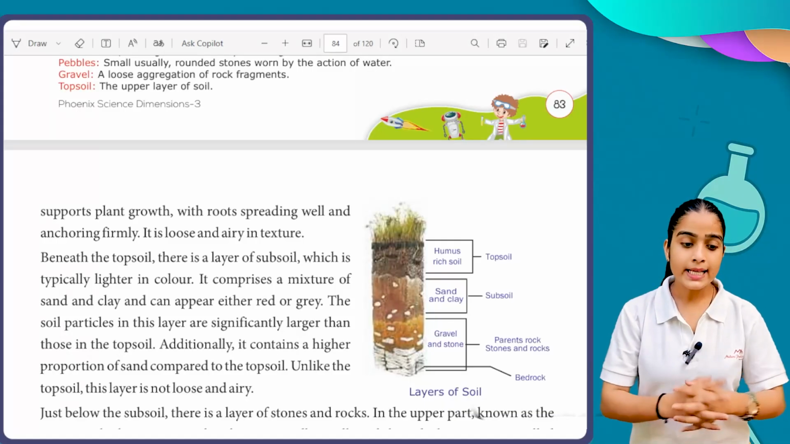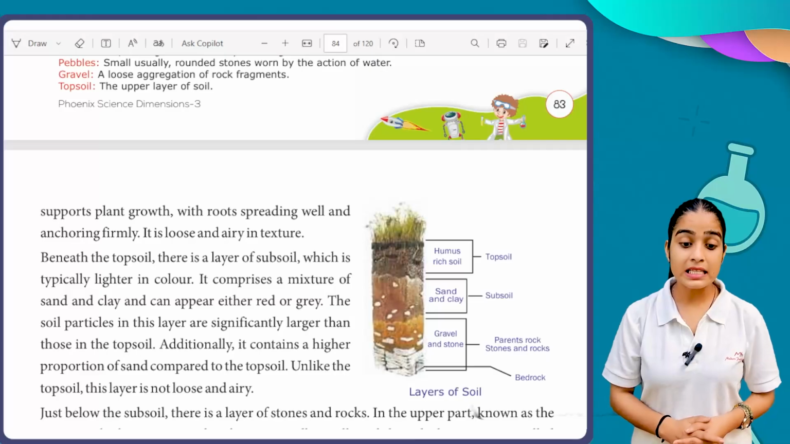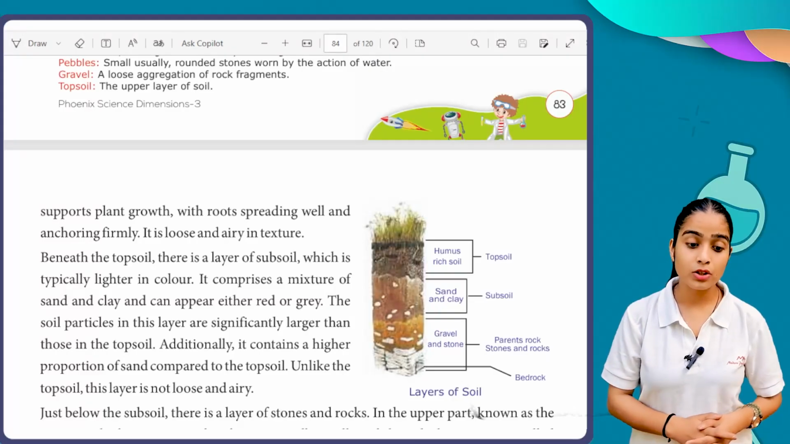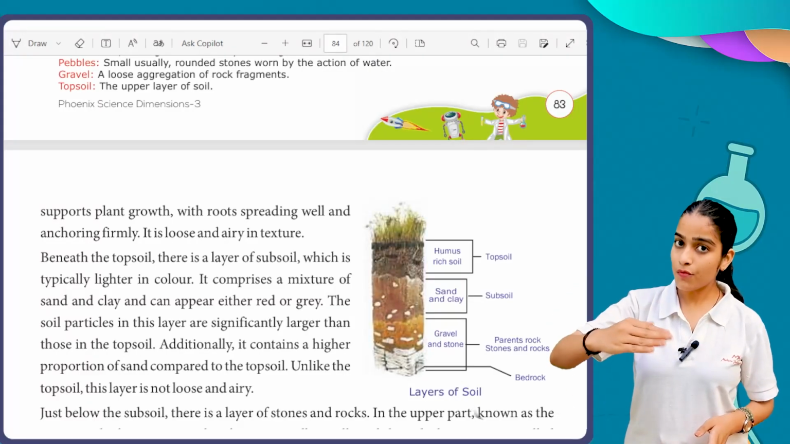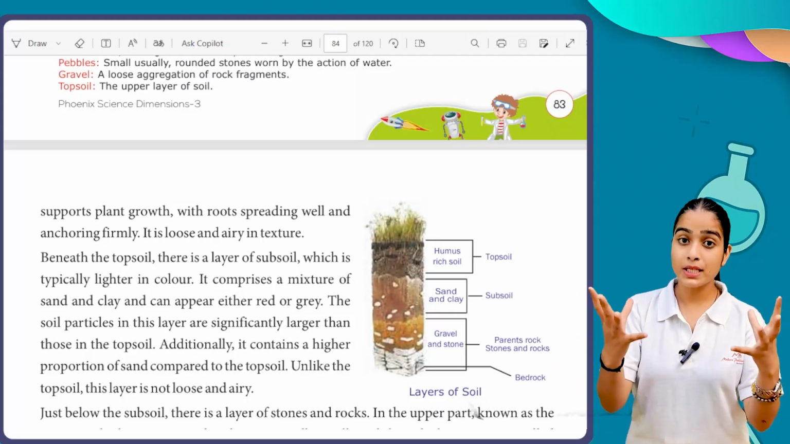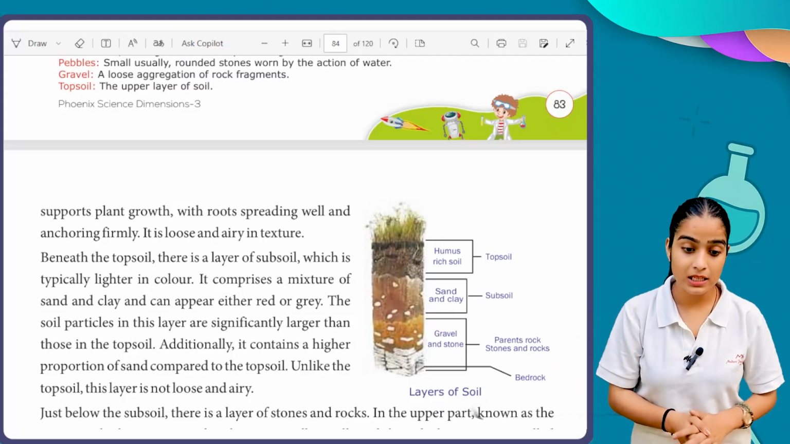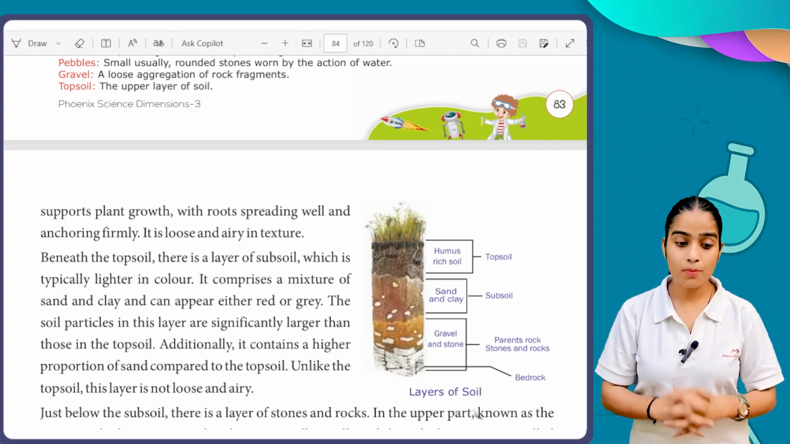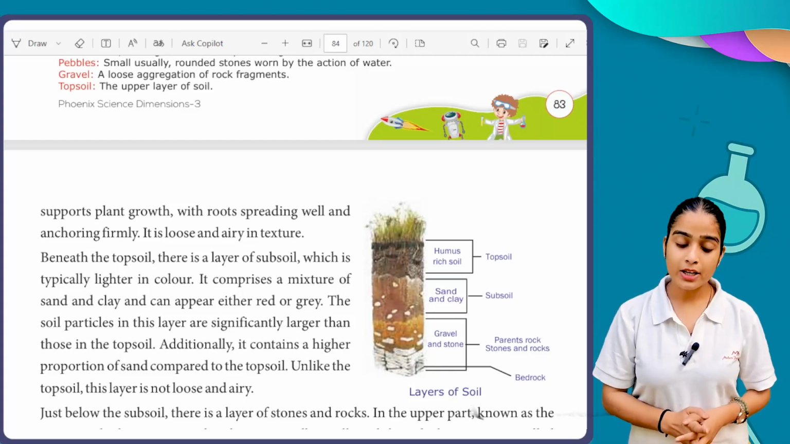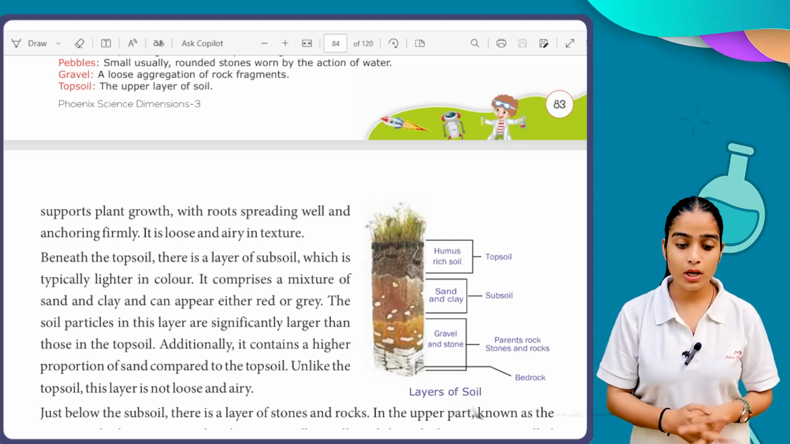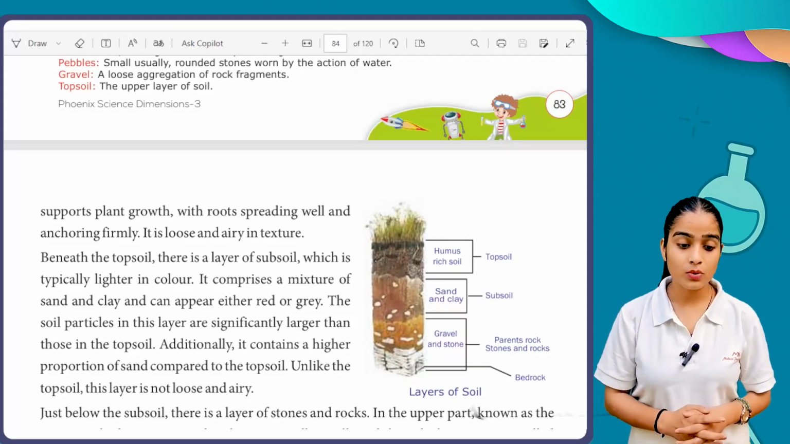Next, the soil particles in this layer are significantly larger than those in the topsoil. So when we move forward, we have big pieces of soil, significantly larger as compared to topsoil. Additionally, it contains a higher proportion of sand compared to the topsoil. Unlike the topsoil, this layer is not loose and airy.